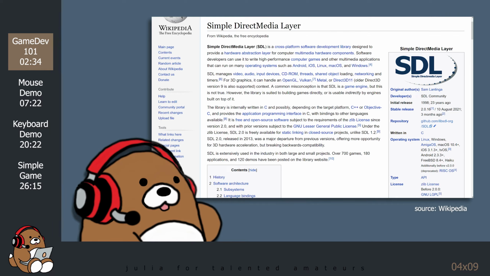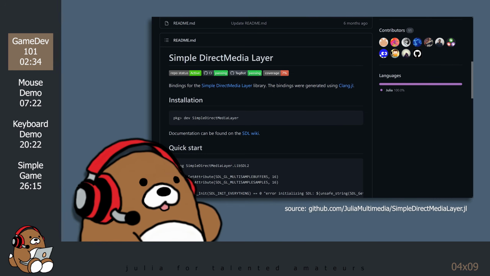Based on this Wikipedia description, you can see why this library would be of such interest to game developers, since it allows your code to interact with all of your computer's multimedia hardware. There's a Julia wrapper for SDL called SimpleDirectMediaLayer.jl.